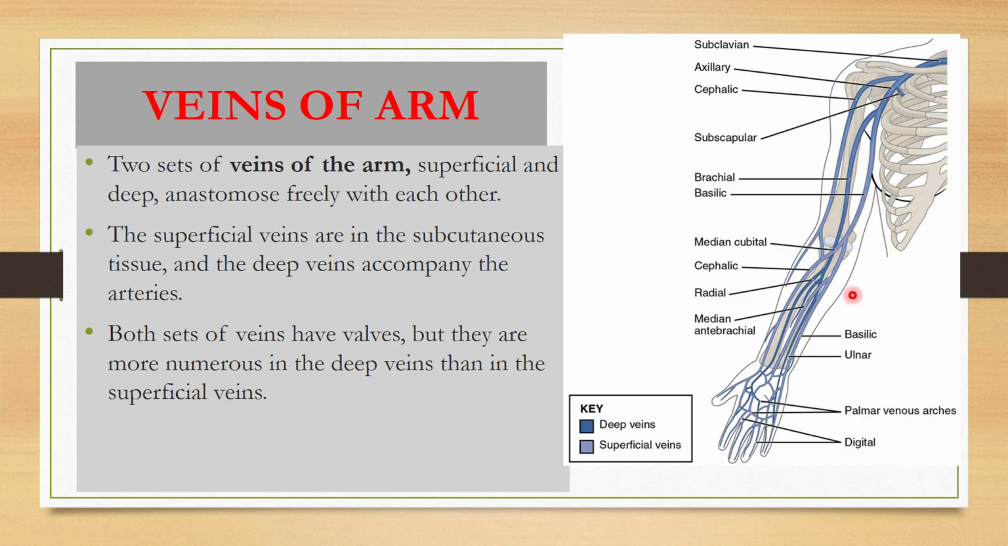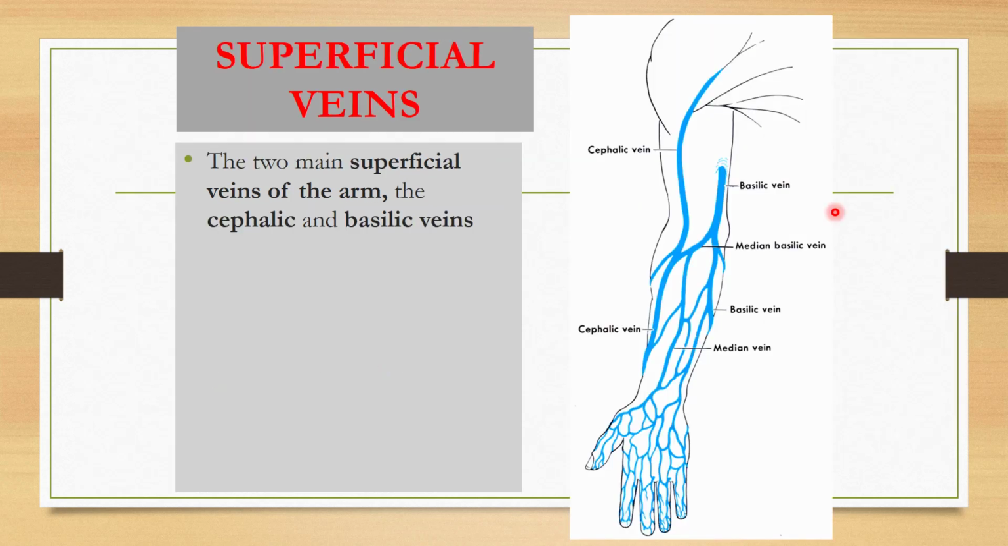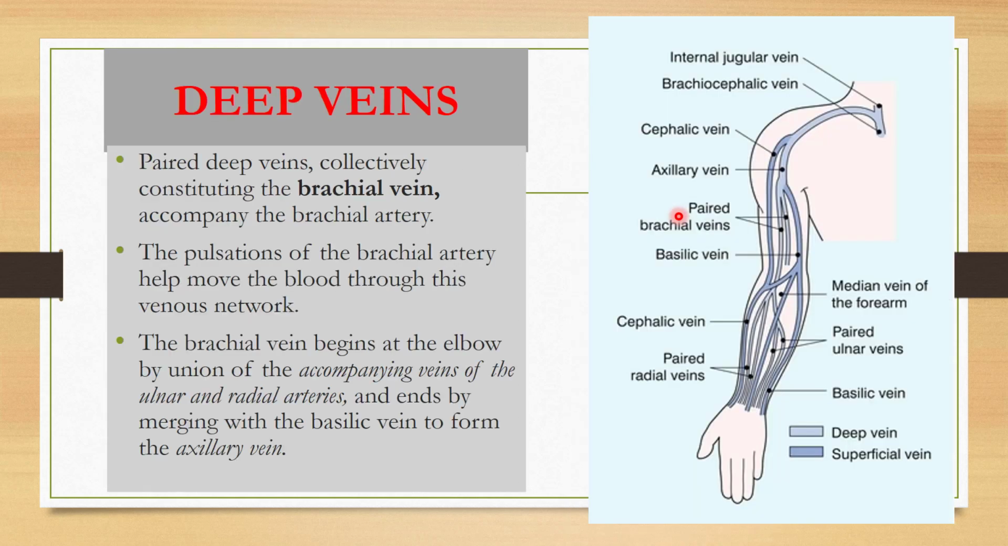The superficial veins lie in the superficial fascia or the superficial subcutaneous tissue, and the deep veins accompany the arteries. Both sets of veins have valves, but they are more numerous in the deep veins as compared to the superficial veins. The two superficial veins of the arm are the basilic vein and the cephalic vein. We know that the basilic vein lies on the medial side of the arm and the cephalic vein lies on the lateral side of the arm and the forearm.